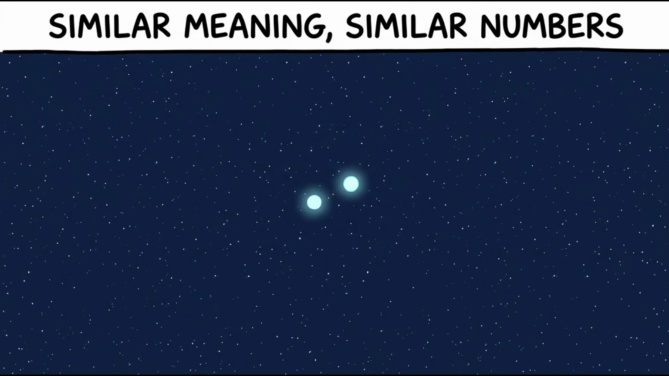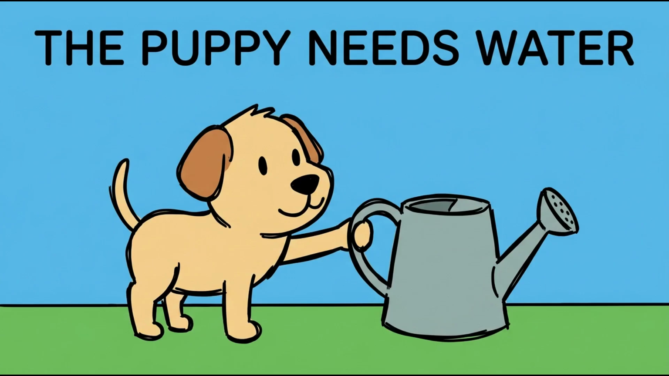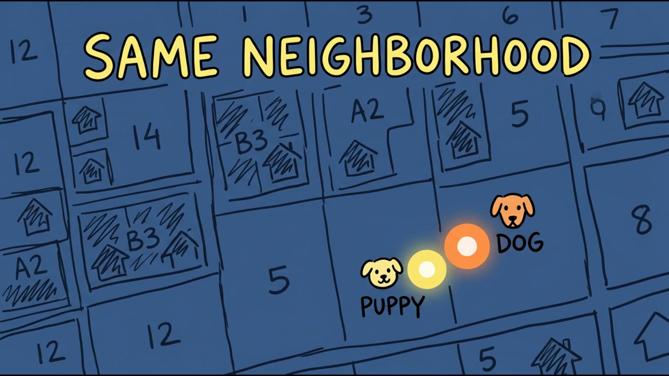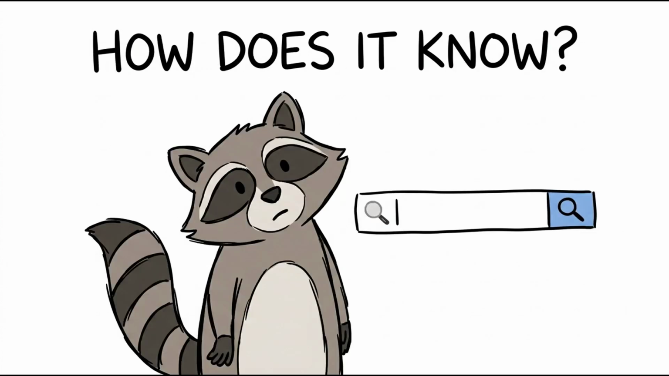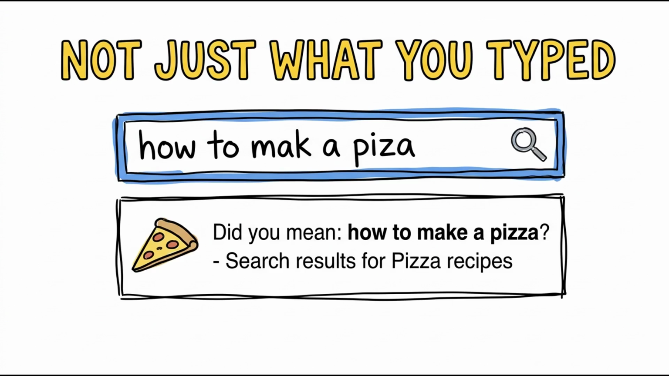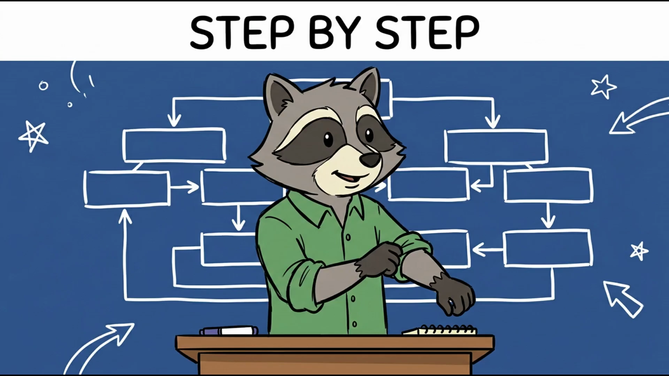Here's the elegant part. Similar meanings produce similar numbers, even without shared words. The dog is thirsty, and the puppy needs water land near each other in this numerical space, because embeddings capture meaning, not spelling. Have you ever wondered how a search bar understands what you meant, not just what you typed? This is how. So how does it work, step by step?